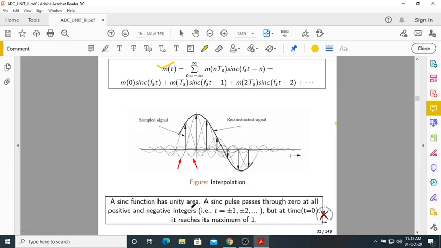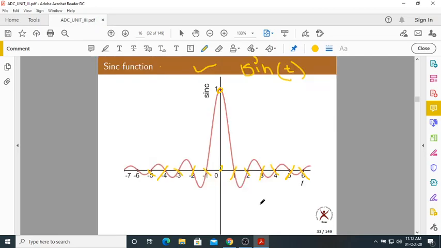A sinc function has unit area. A sinc pulse passes through 0 at all positive and negative integers, which means at t equal to plus 1, minus 1, plus 2, minus 2, and so on, it passes through 0. You can clearly see this. When t equal to 0, it is maximum, that is 1.